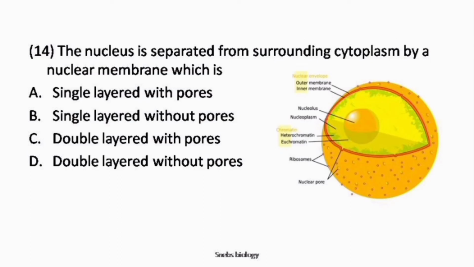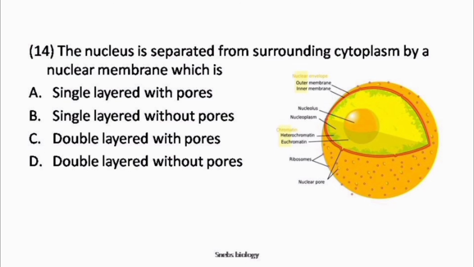The nucleus is separated from surrounding cytoplasm by a nuclear membrane which is option A, single layered with pores. Option B, single layered without pores. Option C, double layered with pores. Option D, double layered without pores. So surrounding every nucleus is a double layered membrane called the nuclear membrane or nuclear envelope.